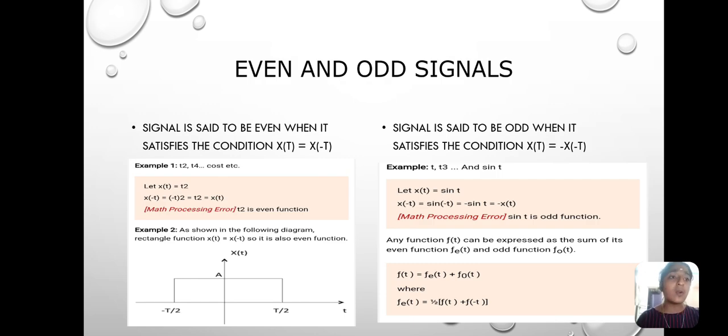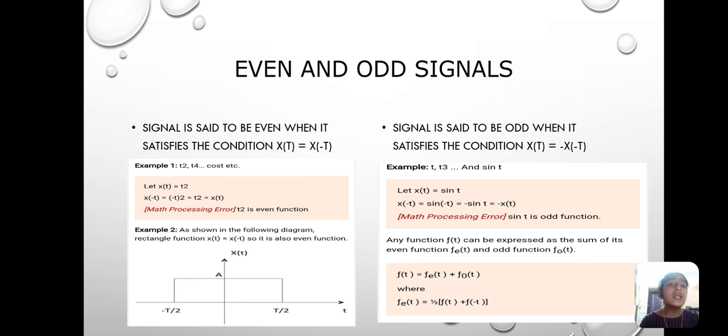Coming to the even and odd signals, a signal is said to be even when it satisfies the condition x of t equals x of minus t. Let's go through the example where x of t is t by 2 and x of minus t is minus t by 2, as shown in the following diagram. The rectangular function x of t equals x of minus t, so it is also known as an even function.